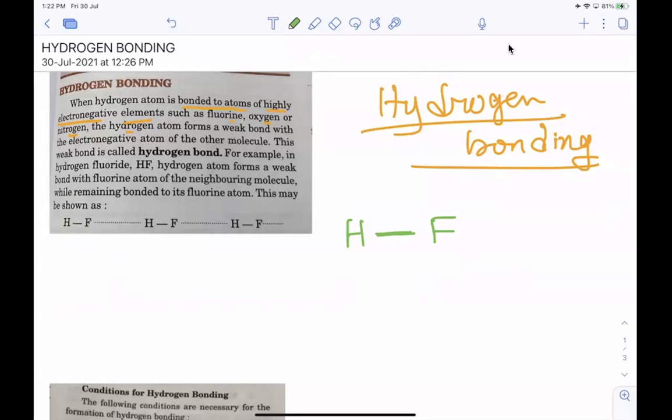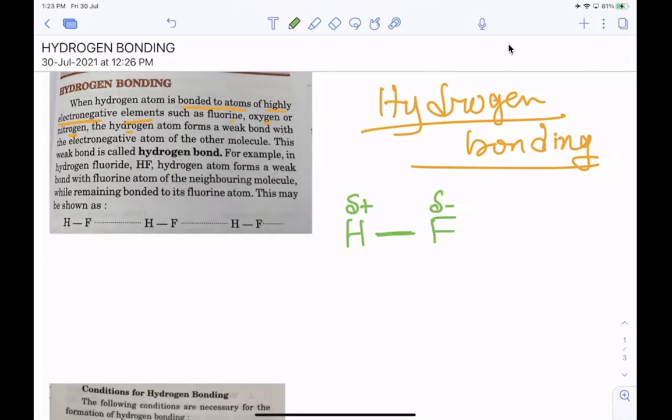So fluorine will do what? Fluorine will attract this bonding electron towards its close proximity. So fluorine will develop a partial negative charge, delta negative, and hydrogen will develop a partial positive charge, delta positive. That means a dipole develops.